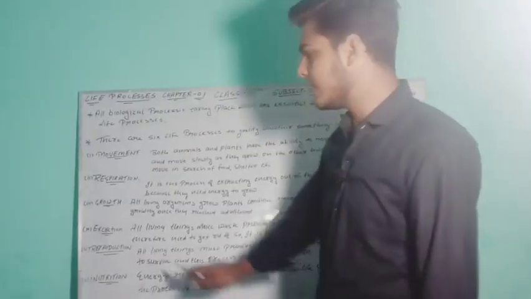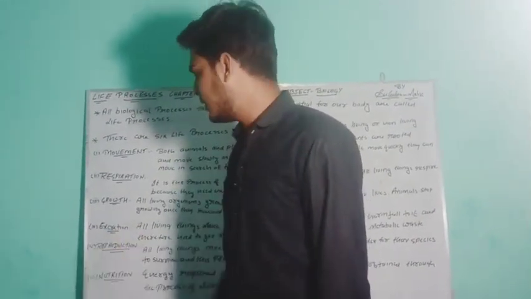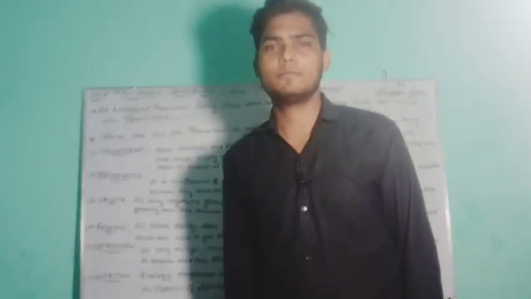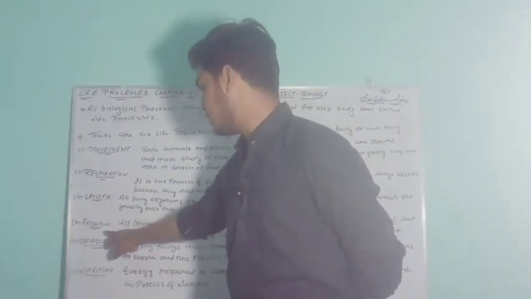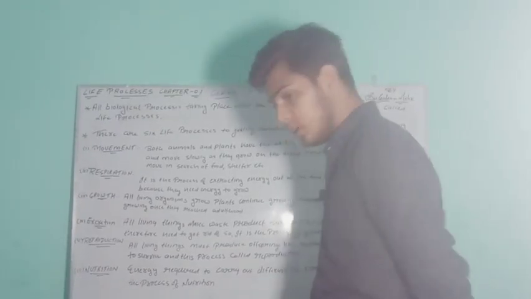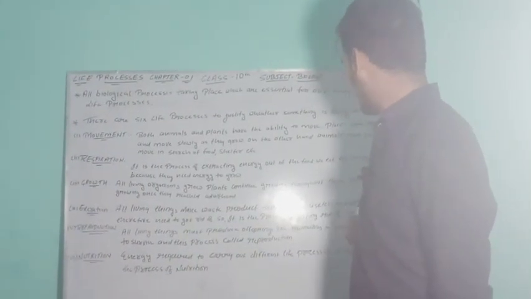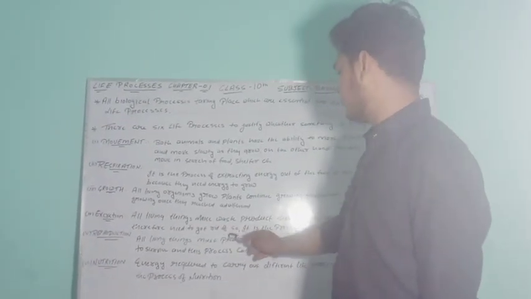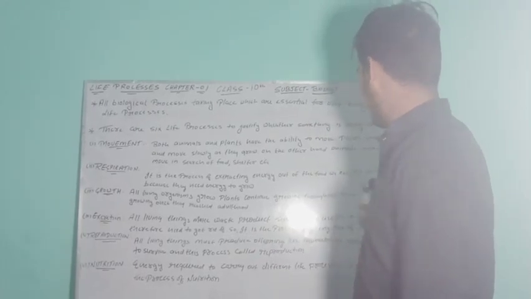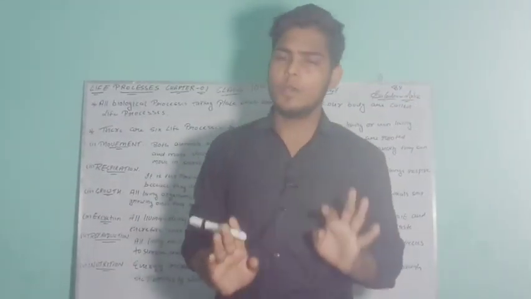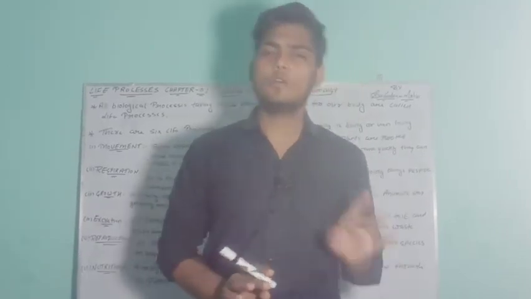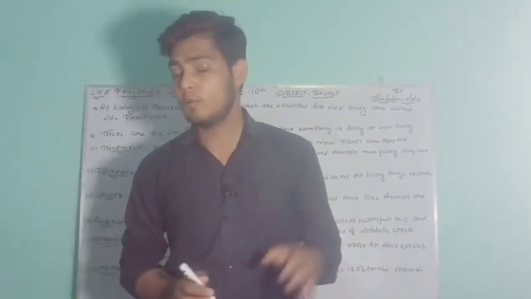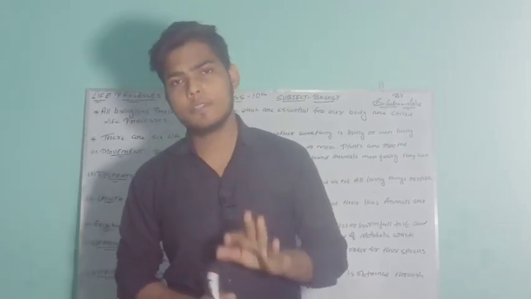Next I am having the fourth feature, that is excretion. In excretion, all living things make waste products. These can be useless or harmful to them, and therefore need to be got rid of. So it is the process of getting rid of metabolic waste. See, excretion is possible only in living things. How is excretion possible in living beings?